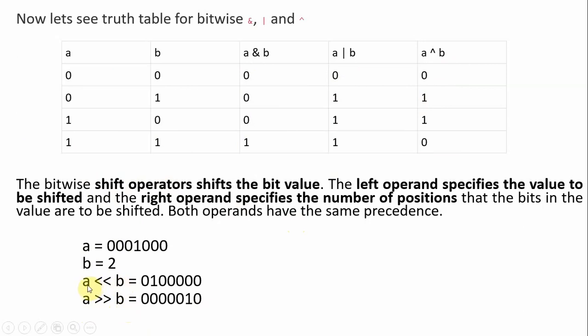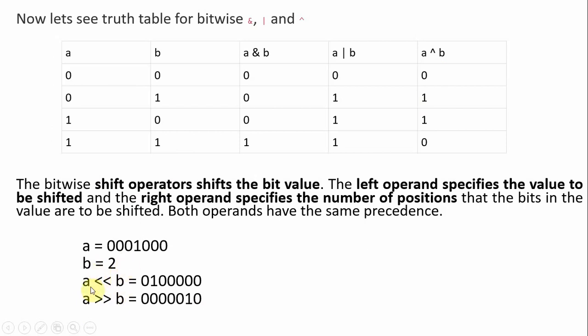So this is the syntax: A left shift B. Both A and B are operands, where A is the value we have to shift, whereas B is the number of positions we have to shift.